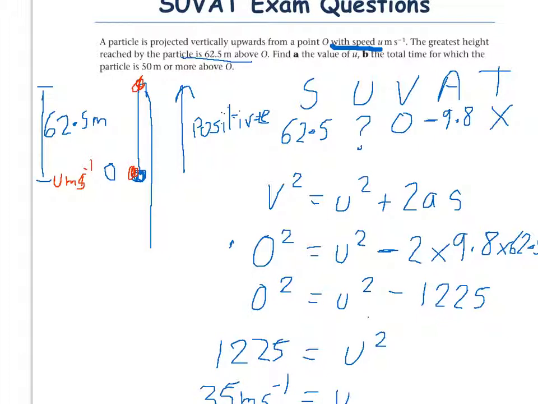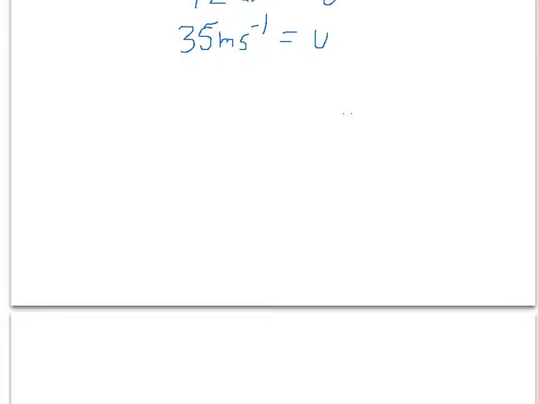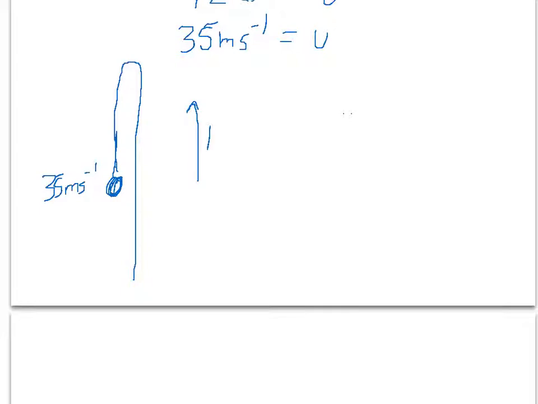Part B says find the total time for which the particle is 50 metres or more above O. So let's draw another quick diagram with what we now know. The particle is travelling initially with speed 35 metres per second, travels vertically upwards and then comes back down, and that direction is positive.